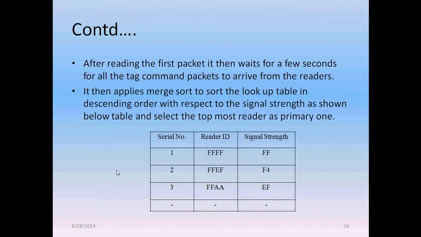After reading the first packet, it then waits for a few seconds for all the tag command packets to arrive from the readers. It then applies merge sort to sort the lookup table in descending order with respect to the signal strength, as shown in the table, and selects the topmost reader as the primary one. This operation is done to select the artifact which the visitor is interested to know about.